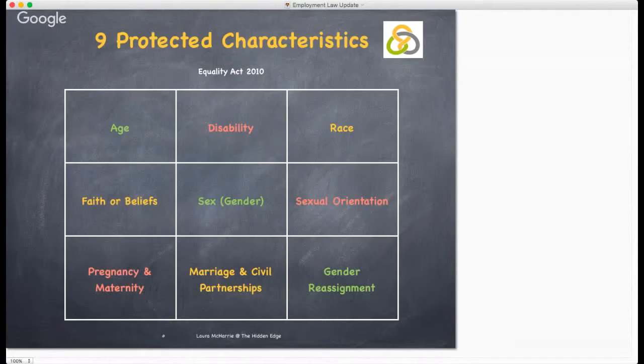Age. The Act protects employees of all ages, but remains the only protected characteristic that allows employers to justify direct discrimination. For example, if an employer can demonstrate that to apply a different treatment because of somebody's age constitutes a proportionate means of meeting a legitimate aim, then no discrimination will have taken place.